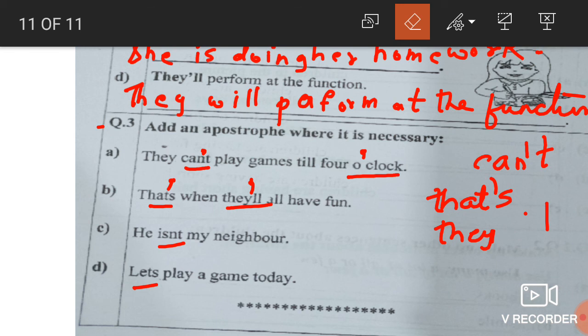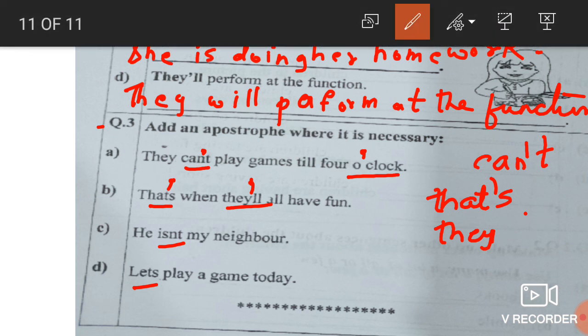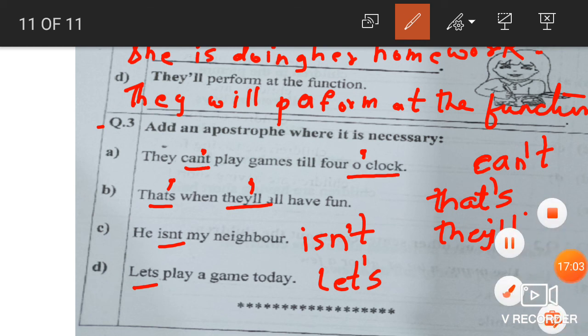After they and then double L, then isn't, I-S-N. Okay, then apostrophe T. Isn't means is not. Okay, let's, after T, let's. Okay, I hope you must have understood better. Just go through this 2-3 times, then you will be able to understand. It's very easy.